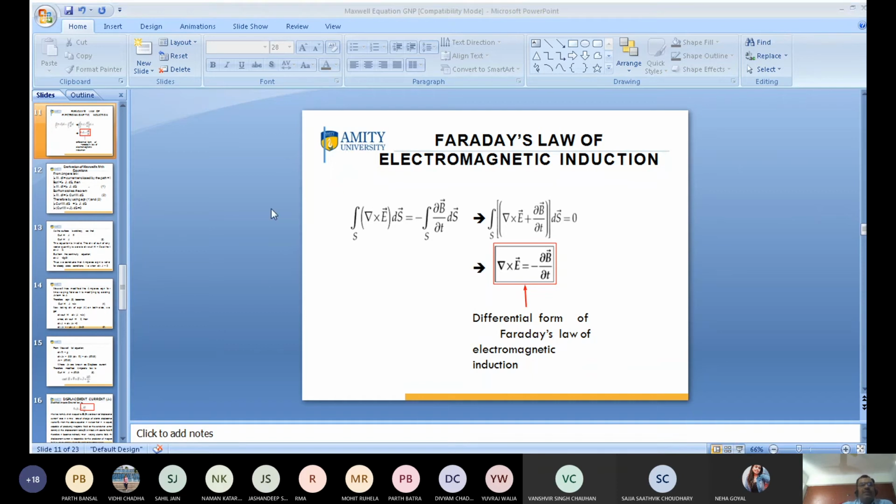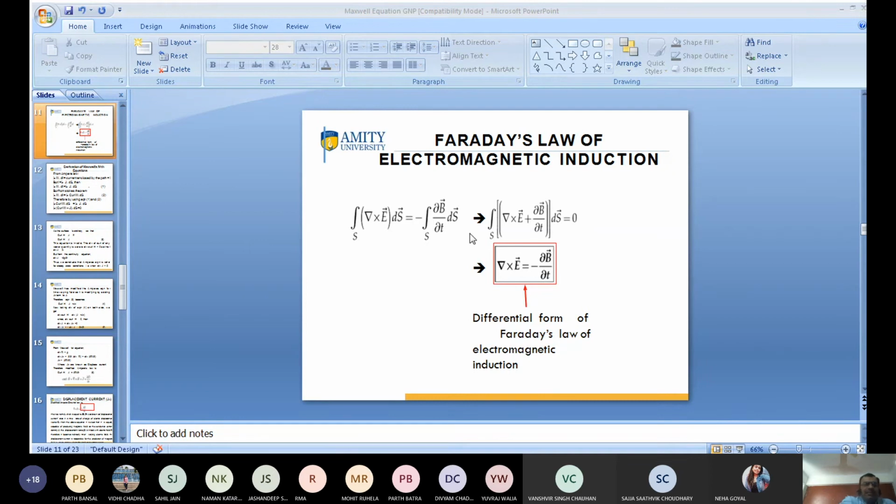So I transfer this one. So this is equal to del cross E plus del B by del t is 0. This is 0 when del cross E plus del B by del t is 0. So if this quantity is 0, we can write here del cross E is equal to minus del B by del t. Curl of E is equal to negative rate of change of magnetic field induction B. So this is known as the differential form of Faraday's law in electromagnetic induction.